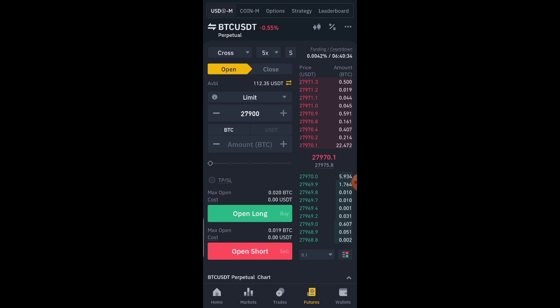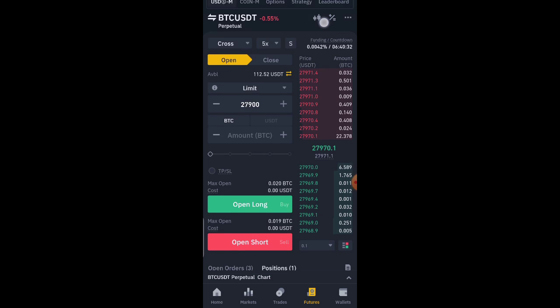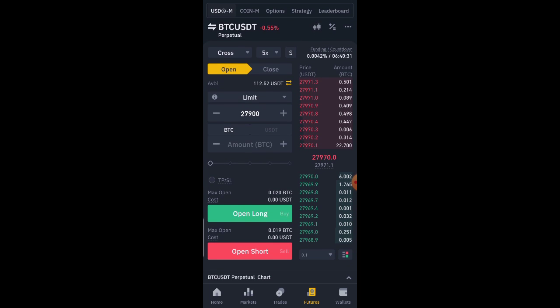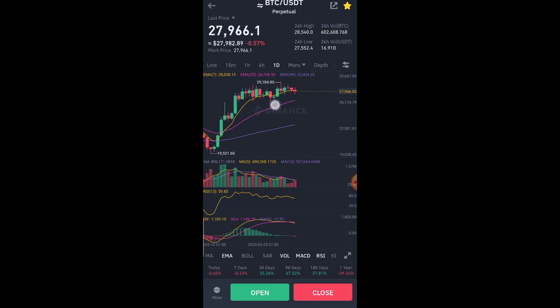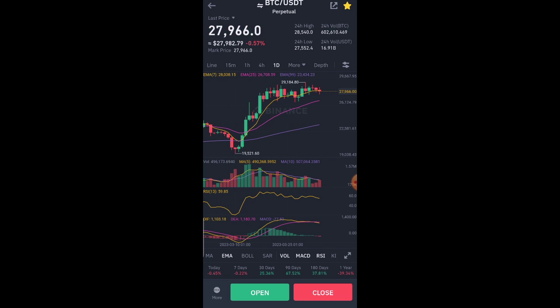For example, let me click on this chart. Let's assume I want to trade Bitcoin, just like I have the short position going on. You can see this is the daily time frame here. Each of these candlesticks represents 1 day. This one represents today, the second one behind it represents yesterday, the next one represents 2 days ago, and so on and so forth.